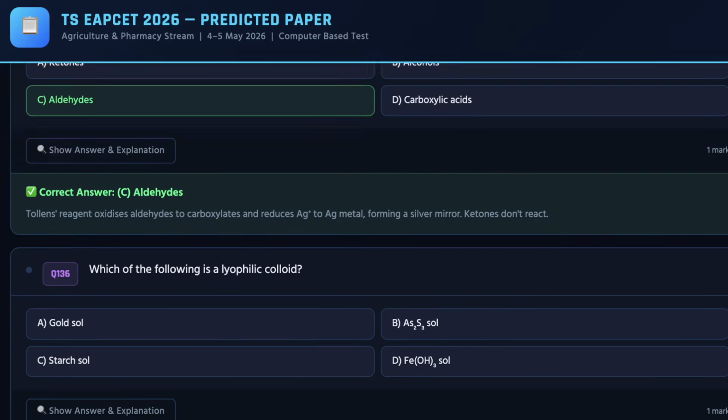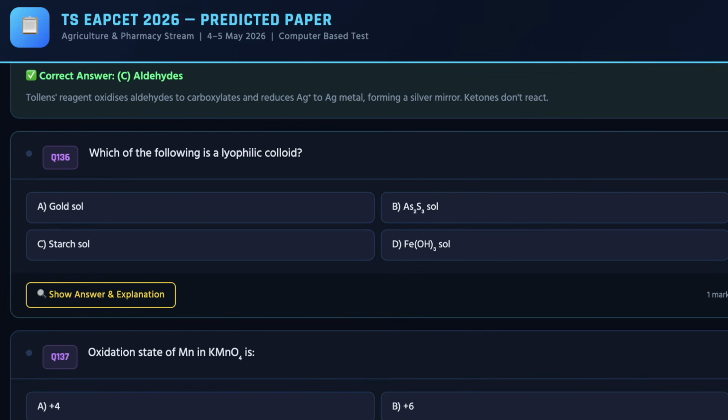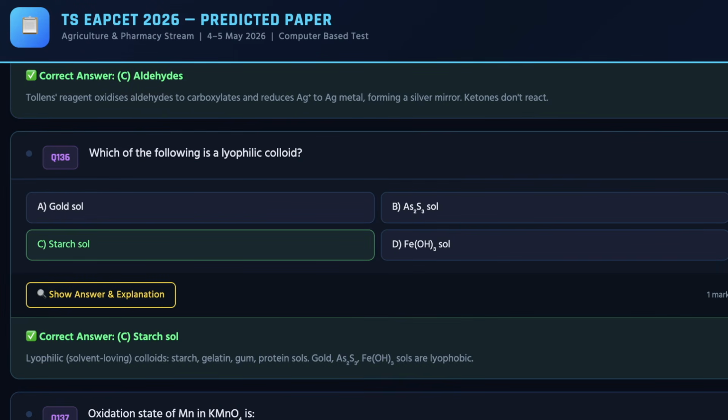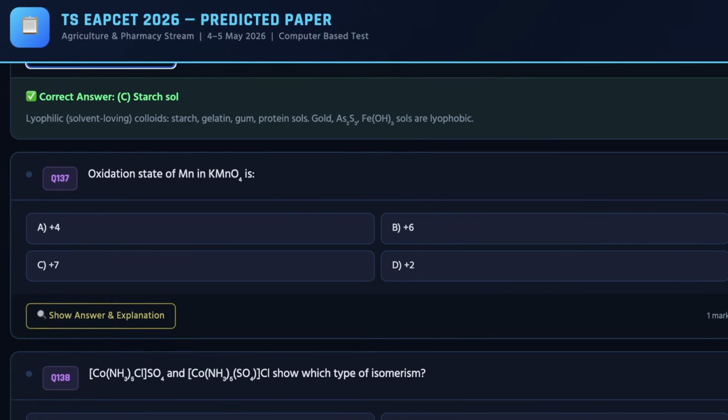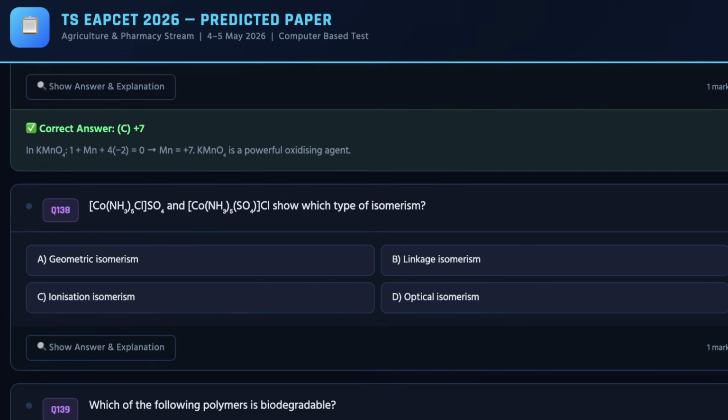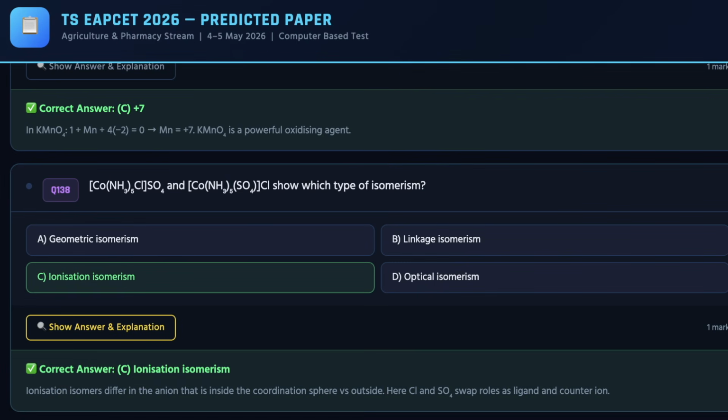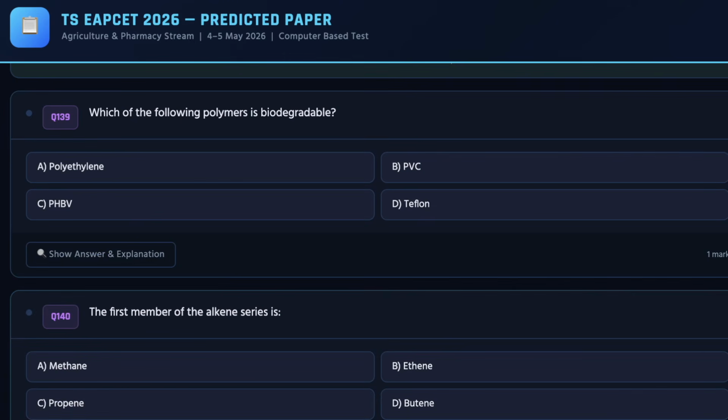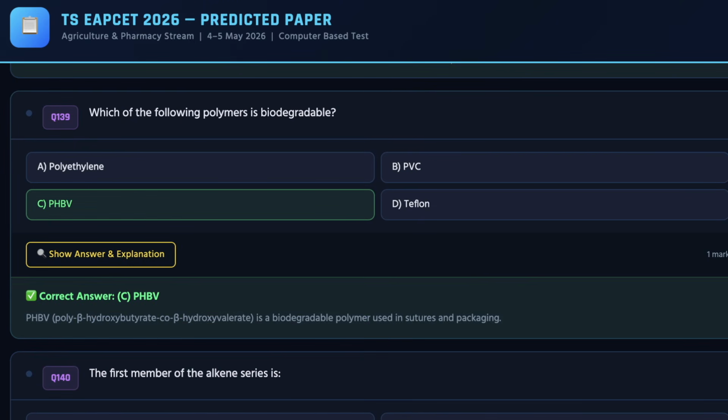And as we move ahead, we have 26th question, and the correct answer for the same is C again. So as we move ahead, we have 27th question. The correct answer for the same is C. And next we move ahead, we have 28th question. The correct answer for the same is C. As we move ahead, we have 29th question. The correct answer for the same is C.